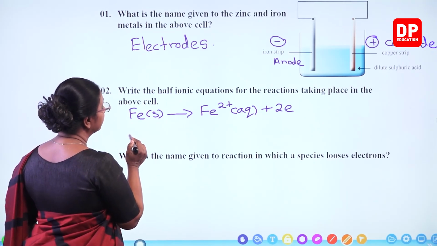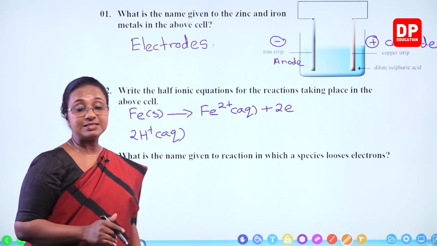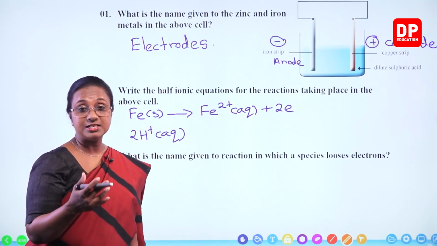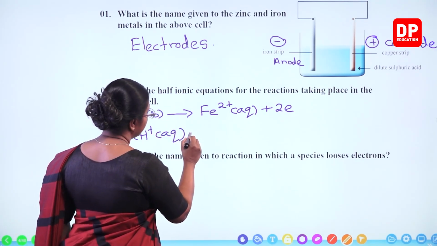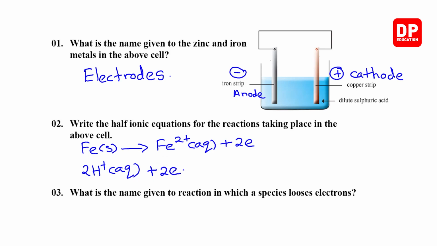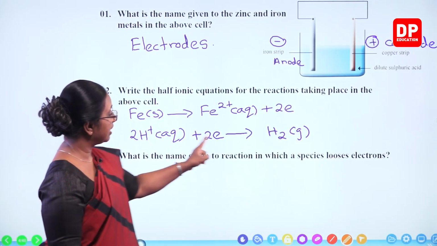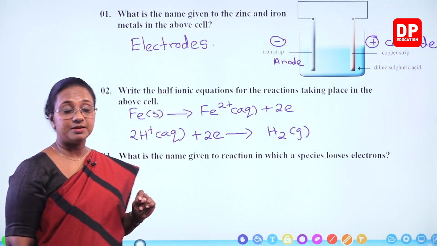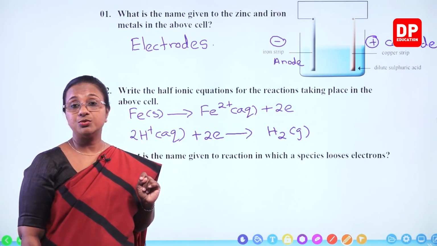Then near the copper electrode, what happens? 2 H+ ions. Now we need to write 2 because we need to balance the number of electrons and the charges. And it should be a balanced half ionic equation. Take up 2 electrons, giving rise to H2 gas. Now you can see this is a balanced half ionic equation: 2 hydrogen ions and 2 hydrogen atoms there. So 2H+ plus 2 electrons giving H2 gas.